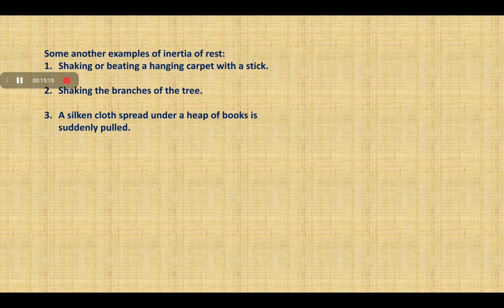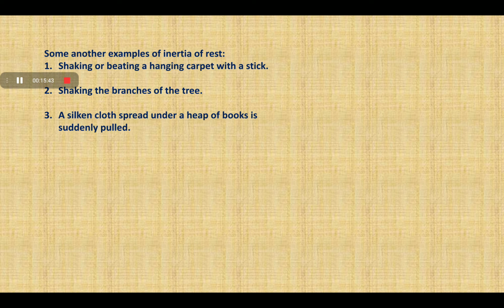They remain at rest due to inertia of rest, because they are initially at rest and they don't want to change their state of rest. So the fruits get detached from the branches, and due to gravity, the fruits or the leaves come down to the ground. So this is another example of inertia of rest.